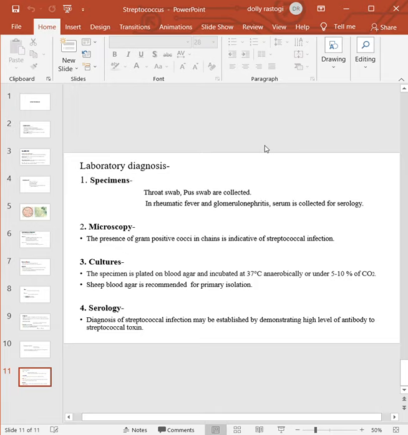Sheep blood agar is recommended for primary isolation, and serologically, the diagnosis of streptococcal infection is established by demonstrating a high level of antibody to the streptococcal toxin.